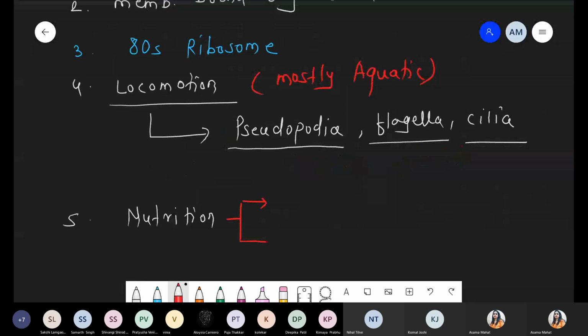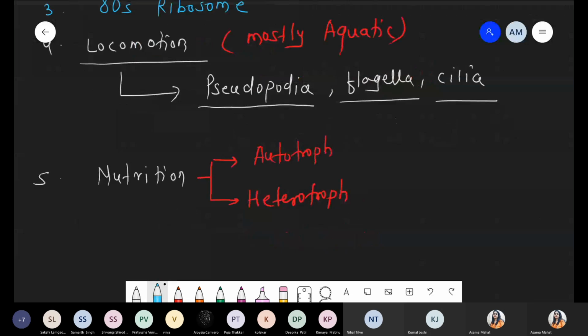It has two categories. Number one, these belong to autotrophs. The autotrophs will be there, and as well as these belong to the second category, that is heterotrophs. Under the heterotrophs, there are some variations. Variations means what? It might be possible that some Protista act as parasitic. So parasitic will also be there. Under the heterotrophs, some show symbiotic association. So these are symbionts showing the symbiotic association.